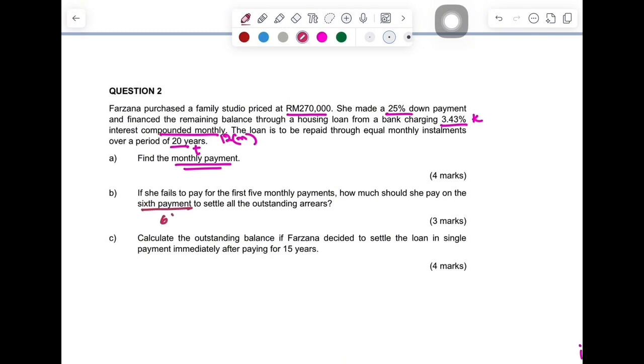Next question, if she fails to pay for the first 5 monthly payments, how much should she pay on the 6th payment to settle all the outstanding arrears? In this question, Farzana did not pay the first 5 monthly installments because she is paying all the arrears later at the 6th month. We have to calculate using the future value formula of those 5 installments. S equals R times ((1 plus I) to the power of N minus 1) divided by I.